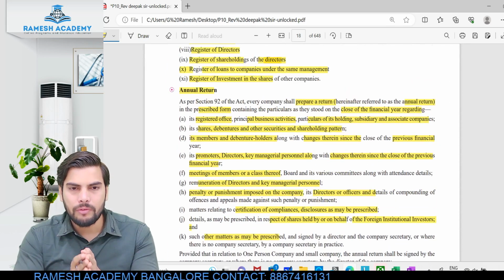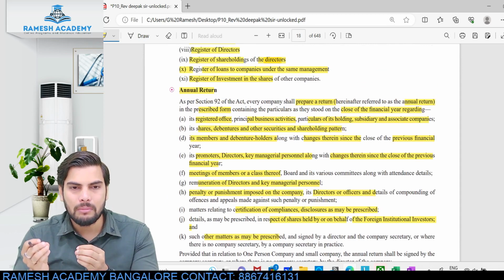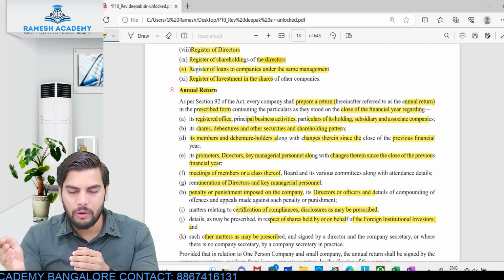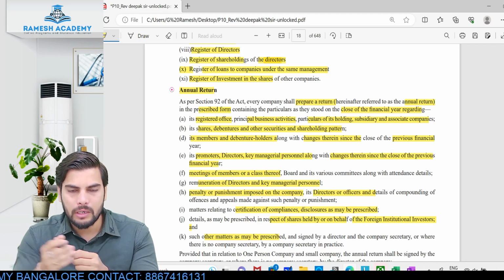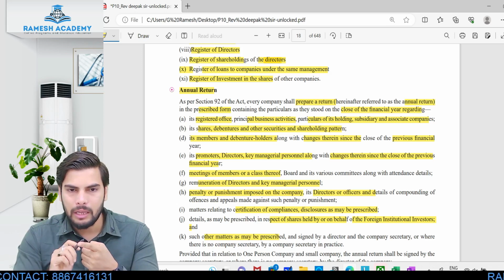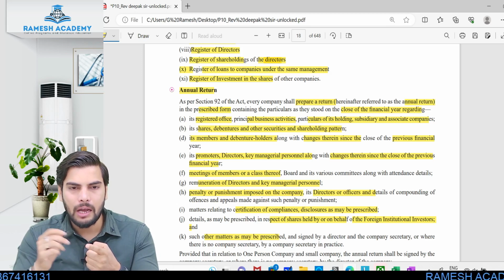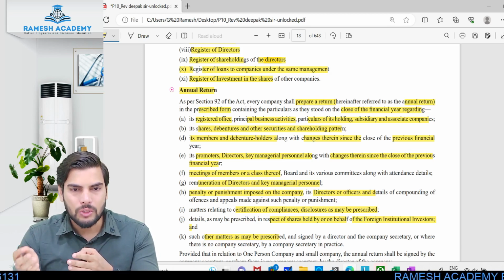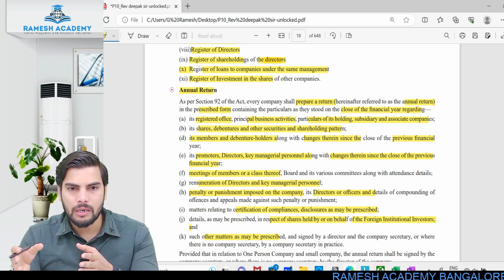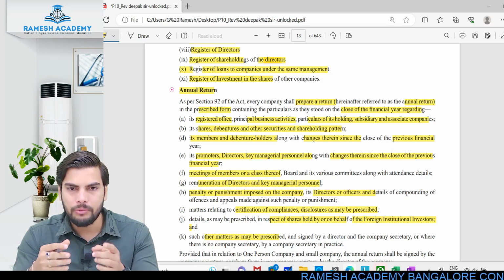When it comes to annual return, what is an annual return? It is nothing but the return or report which is prepared at the end of each financial year. So what information do we show in annual returns? First point, the details of the company. Name of the company, what exactly is the address of the company, has the company got any other associate or subsidiary company, different places of this particular company. All these details come under the first point.